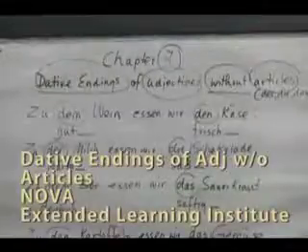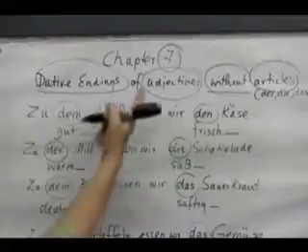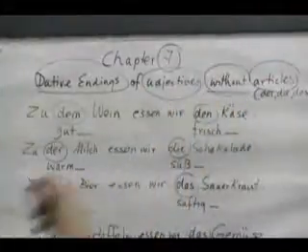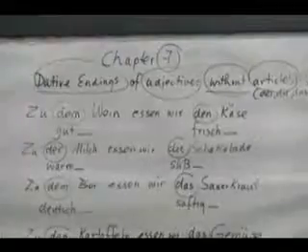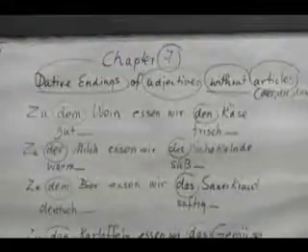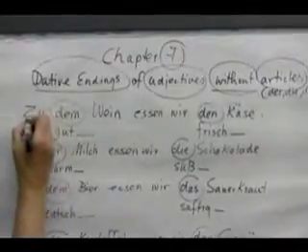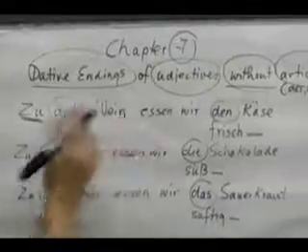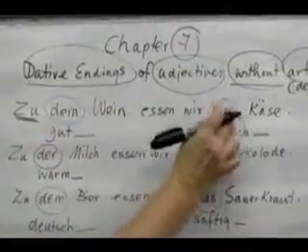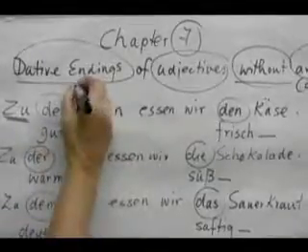Chapter 7. In this session, we are going to take a look at dative endings of adjectives without articles. And you remember articles are der, die, das, right? Okay. Now I wrote some sample sentences for you. Dative, zu, remember, zu is a dative preposition. So, zu dem Wein essen wir den Käse. So, zu dem Wein is dative.